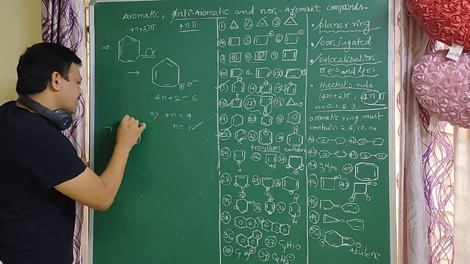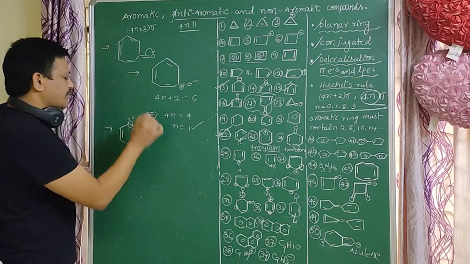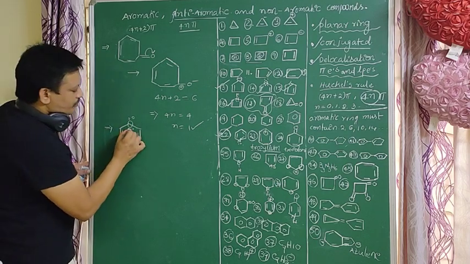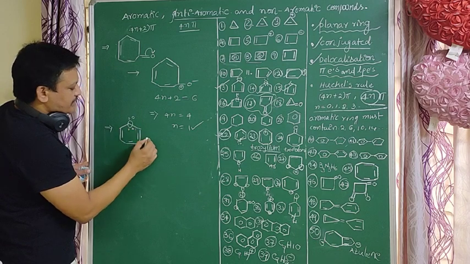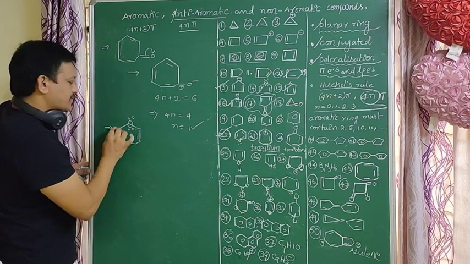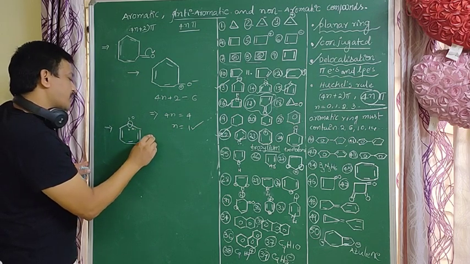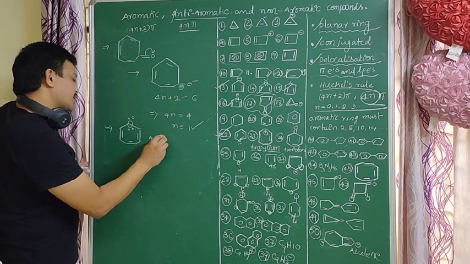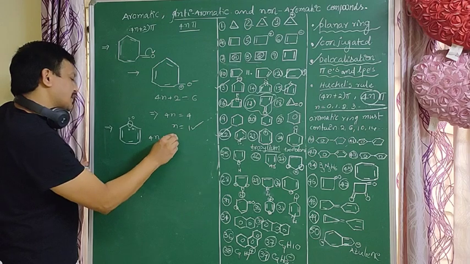So is this aromatic or not? Here the lone pair is involved in conjugation, along with the other lone pair, throughout the system. How many delocalized electrons are there here? Here 8 delocalized electrons are there.